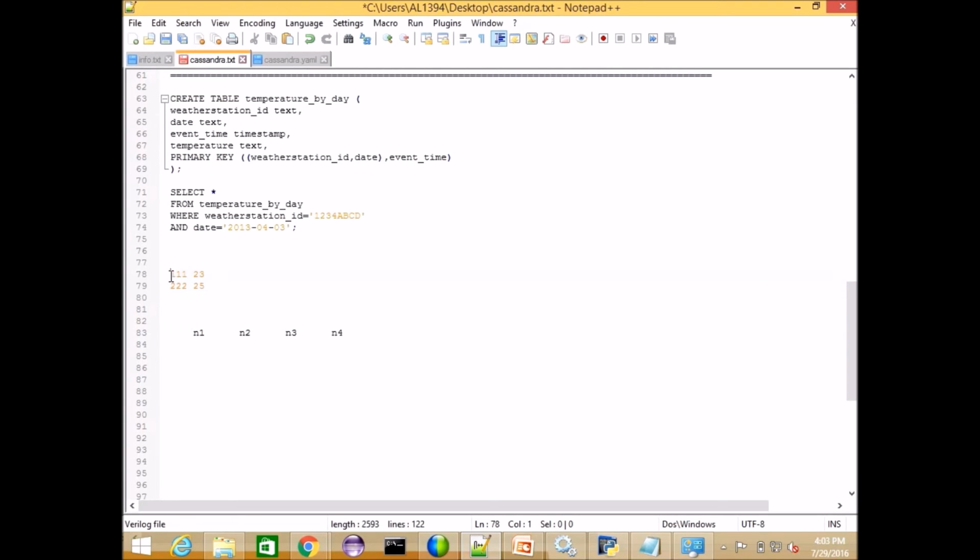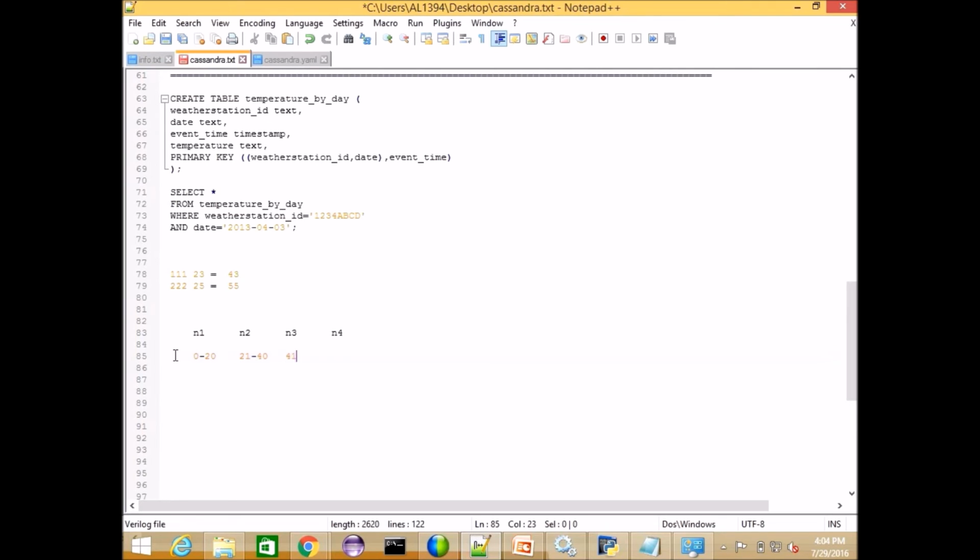By using these two, a hash value is generated. For example, this hash code is something like 43. I'm giving an example like that. This is the hash value of this particular record. Next, the hash value for this one is 55. By using these hash values, for example, 0 to 20 goes to node 1, and next 21 to 40 goes to node 2.